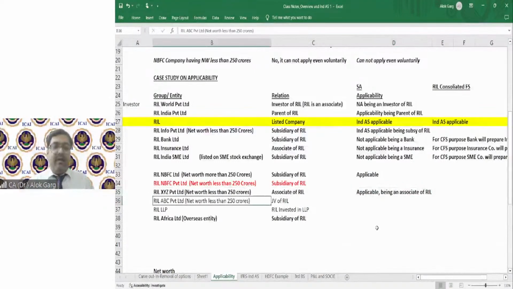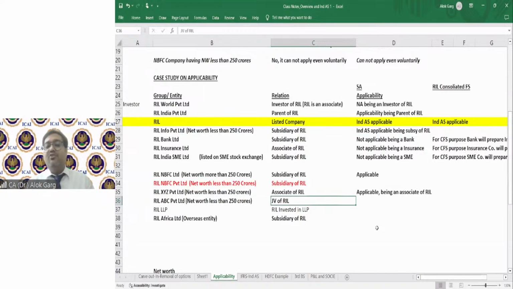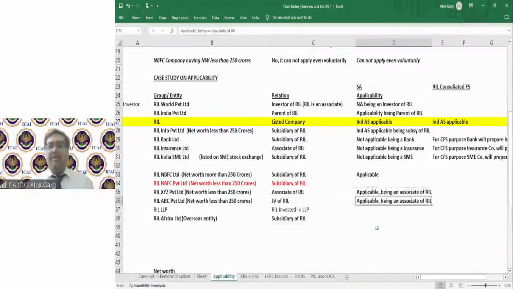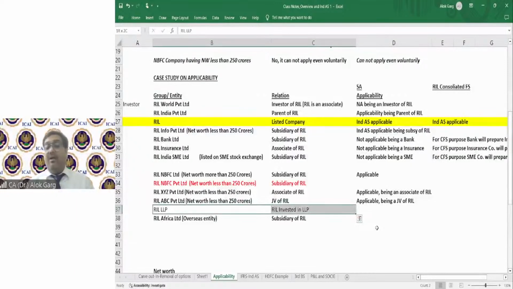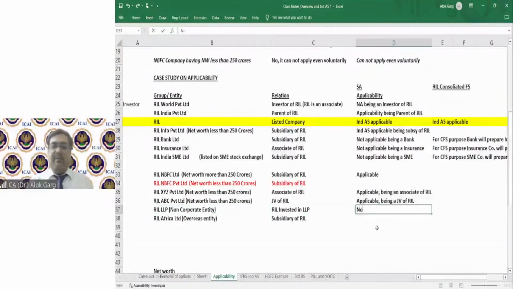RIL ABC Private Limited net worth is again less than 250 crore, but it is a joint venture of RIL. Again applicable, being a joint venture of RIL. RIL LLP is a non-corporate entity. IND AS applicable or not applicable? Not applicable. Why? Being a non-corporate entity.